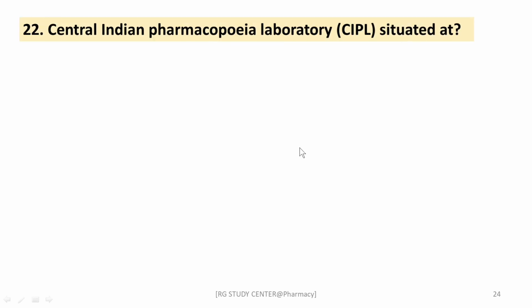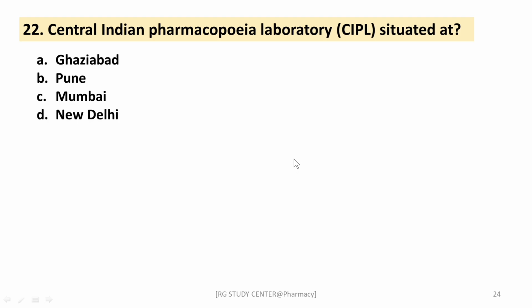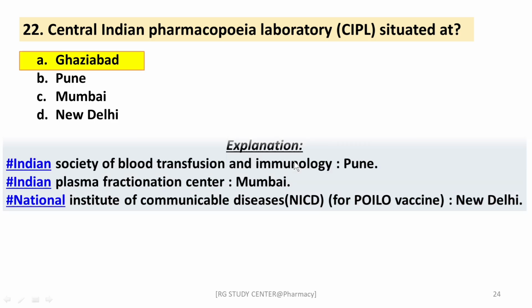Okay, the Central Indian Pharmacopoeia Laboratory, CIPL, is situated where? Ghaziabad, Pune, Mumbai, or New Delhi. The answer is Ghaziabad, right? Of the remaining, the Indian Society of Blood Transfusion and Immunohaematology is at Pune, the Indian Plasma Fractionation Centre is at Mumbai, and the National Institute of Communicable Diseases, NICD, for polio vaccine is situated at New Delhi, right?